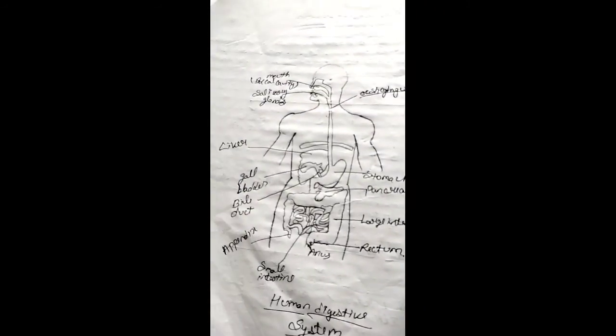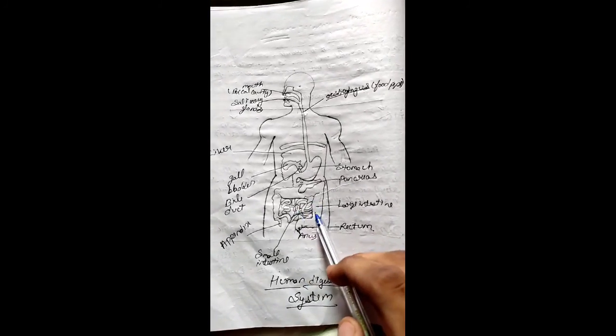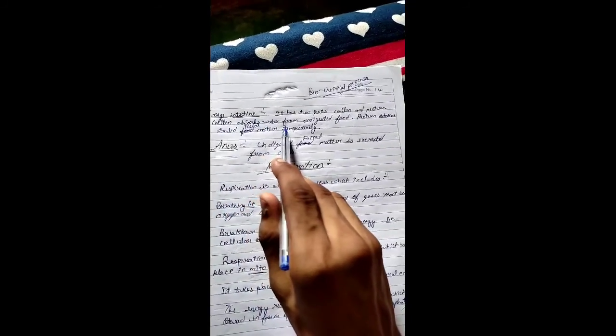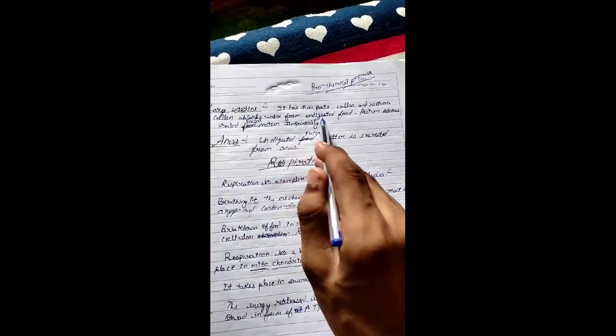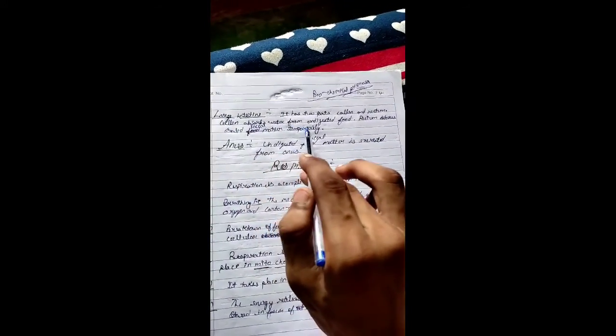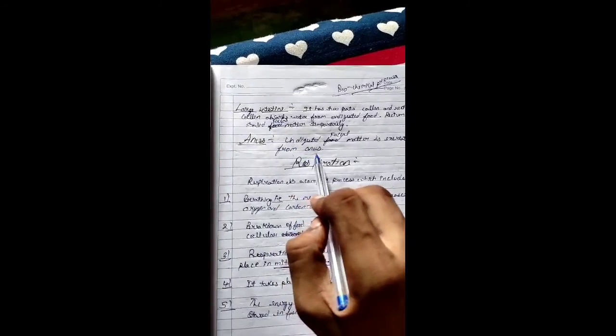Now, the food reaches to the large intestine. It's in a small intestine, then it reaches to large intestine. Now, large intestine is divided into two parts, colon and rectum. Colon absorbs water from undigested food. Rectum stores solid fecal matter temporarily, and after this, undigested fecal matter is excreted from anus.